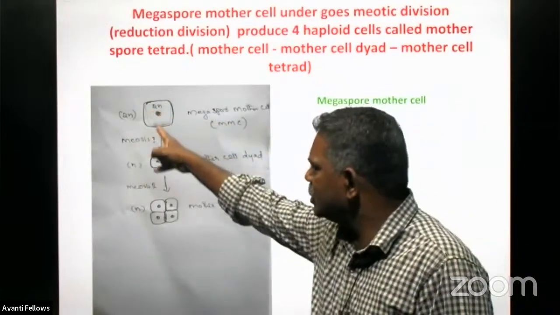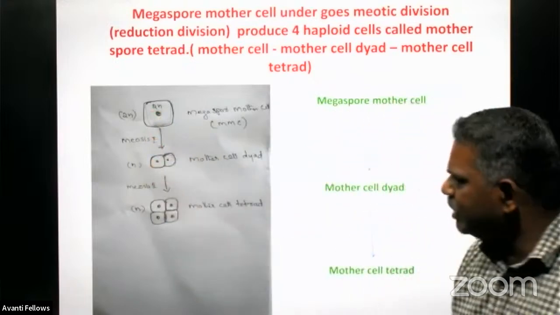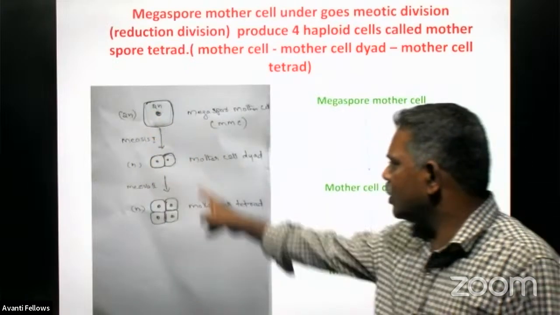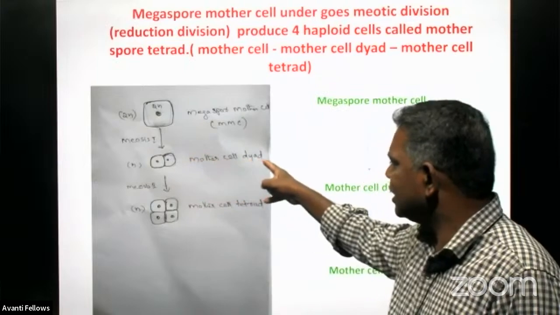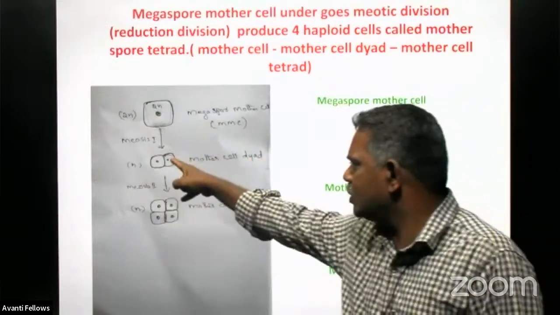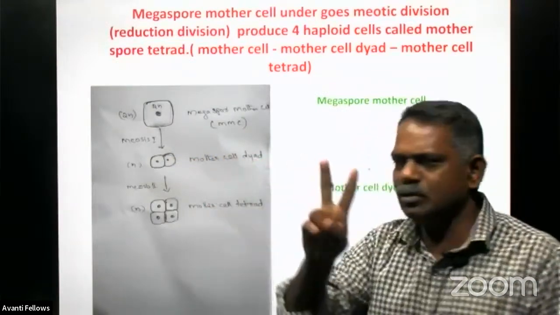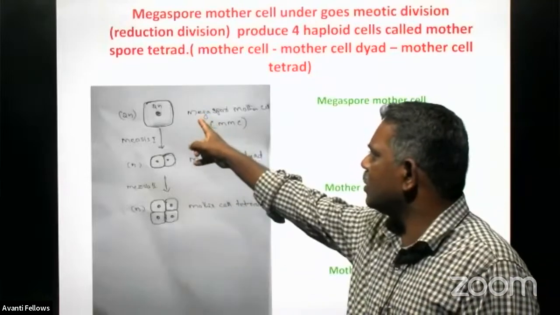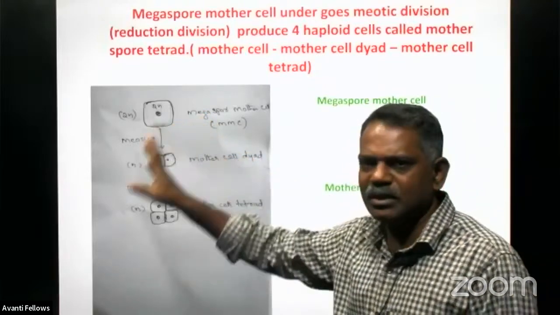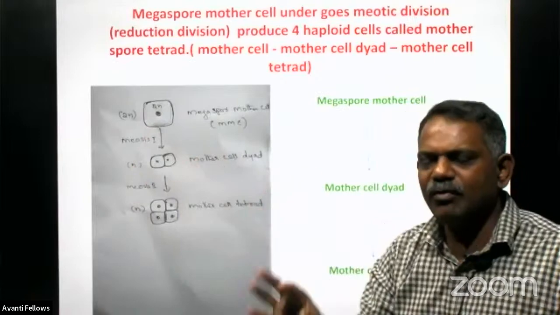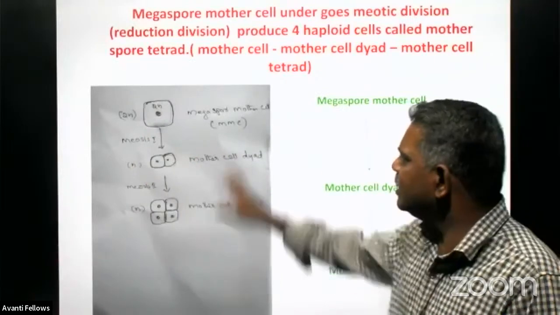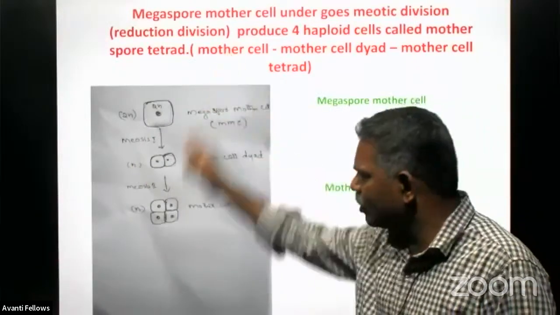Such a diploid cell undergoes meiosis 1 and produces two cells, called the megaspore dyad. Two cells are produced from a megaspore mother cell. The megaspore mother cell is nothing but a modified nucellus cell, and it goes for meiosis.